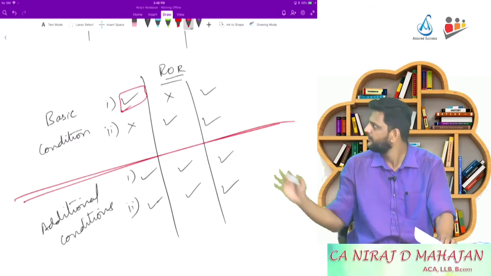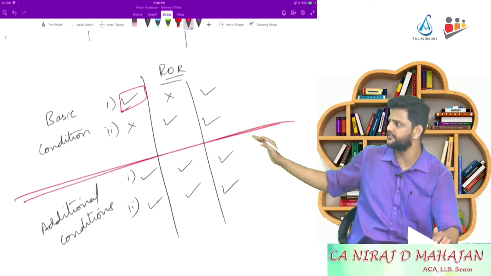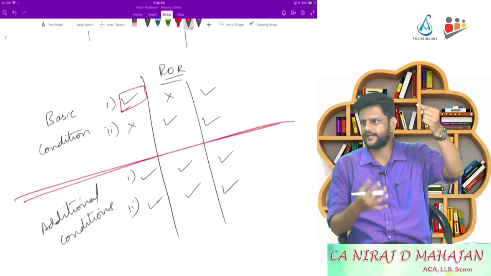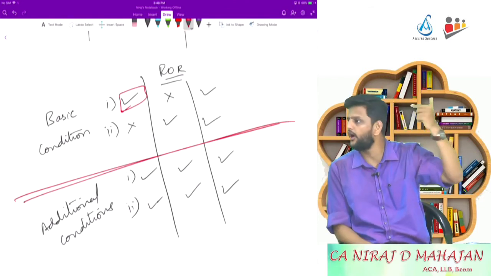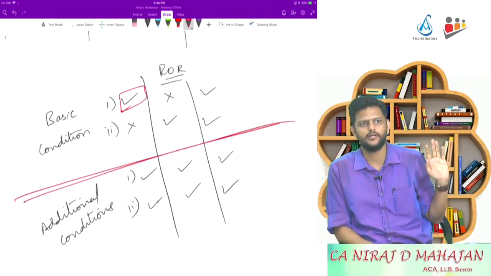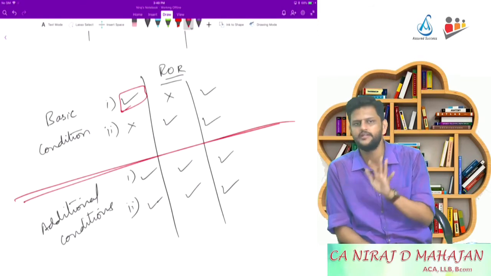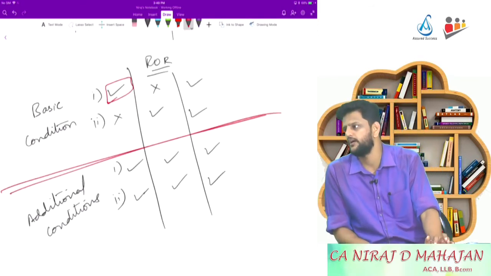Are you understanding? And then I have done all the permutation and combination. There is no option in additional conditions, but basic condition at least one. So basic condition number 1 met, second not met. Or basic condition number 1 not met, second met. Or both of them met. Met means we'll see what those conditions are, that is yet to be seen. In that case, it will be treated as ROR.